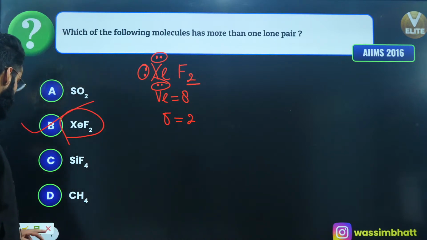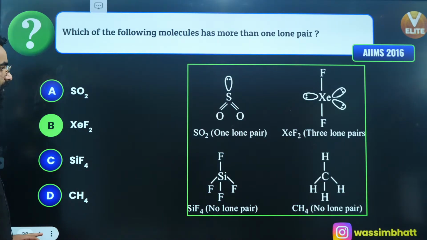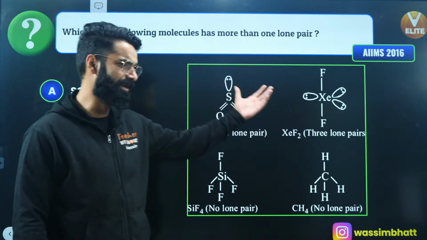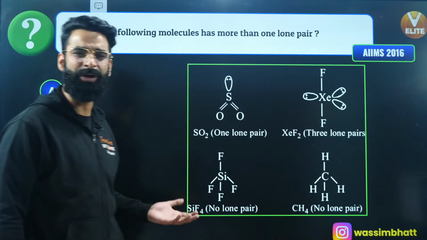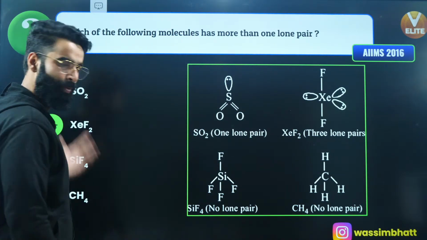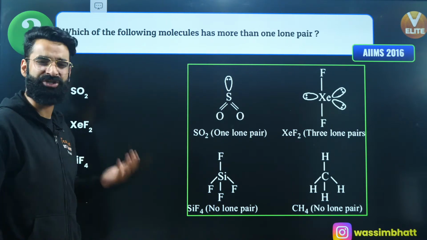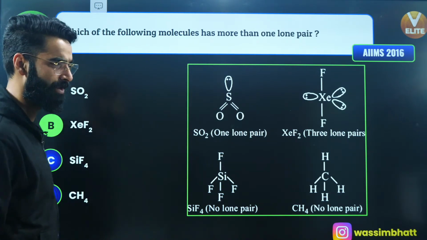AIIMS 2016 question, right? Anyways, you can check the structures as well if you want. Well, we have discussed all these molecules when I taught you VSEPR, when I taught you about the shape, geometry, everything. Yeah, we have discussed all this in detail.